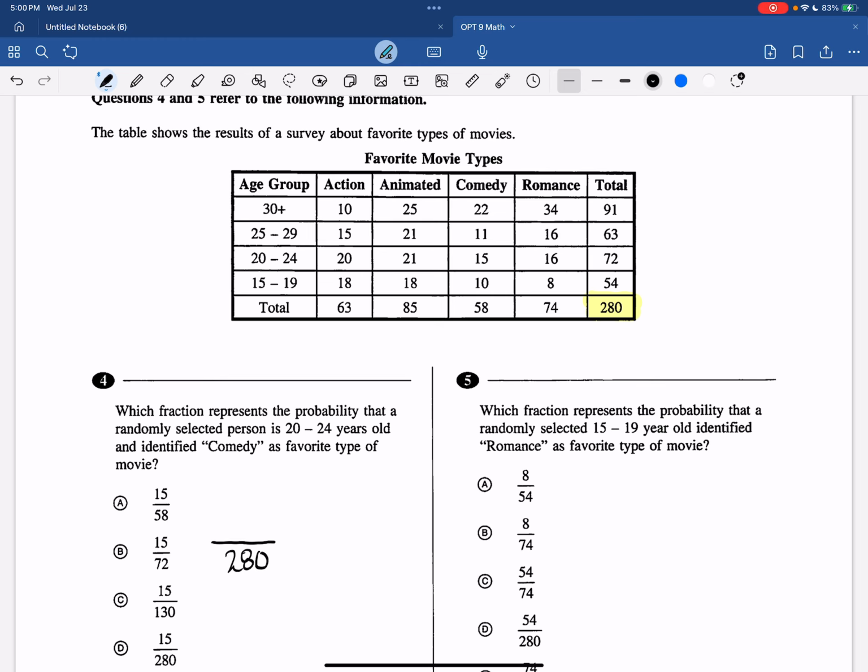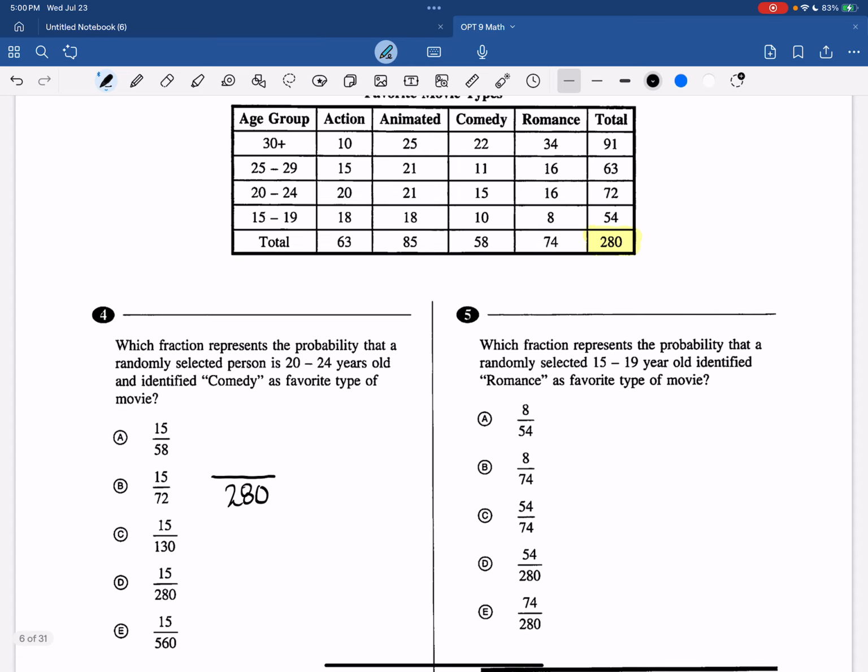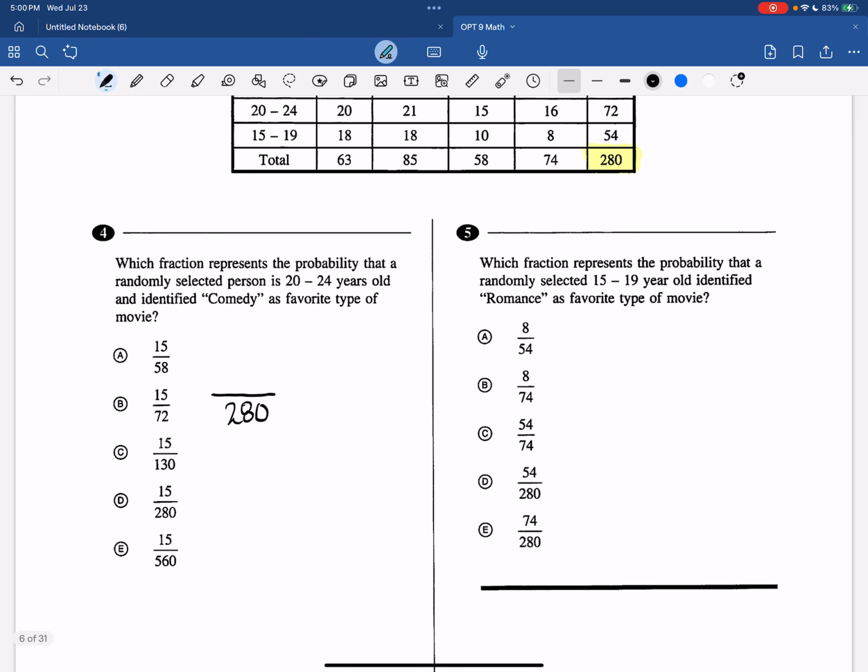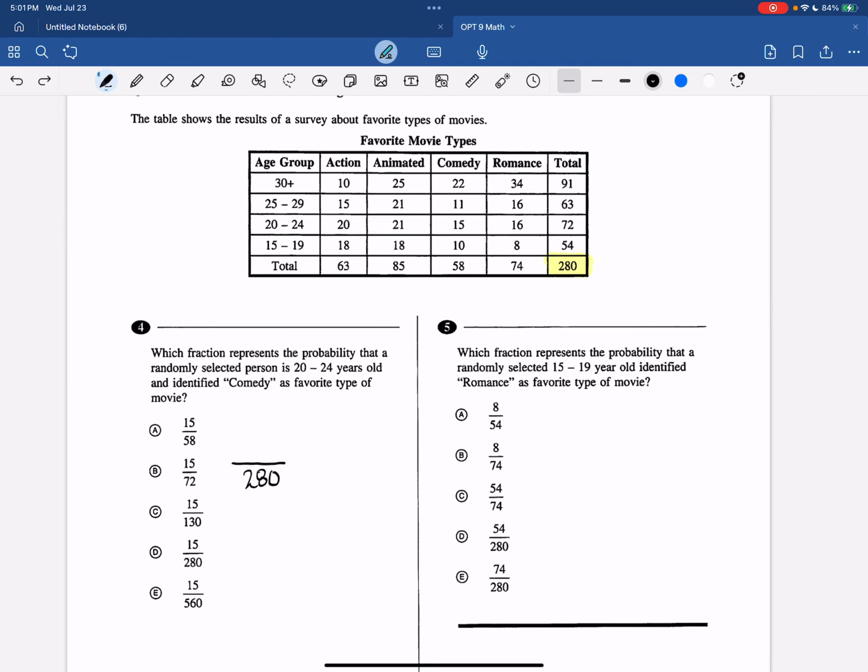And if you can figure out that part, you have figured out that it has to be D, as in dog. Now, I'm not sure that all of the questions would be that easy to spot, so I'm going to go ahead and finish it. But if you can figure out in this one that the total is 280, you have your answer, because that's the only one with 280 on the bottom. Now, there is always the possibility that the fraction has been reduced. So I would not use that shortcut. I would finish the problem. But it's looking like it's going to be D as in Delta.